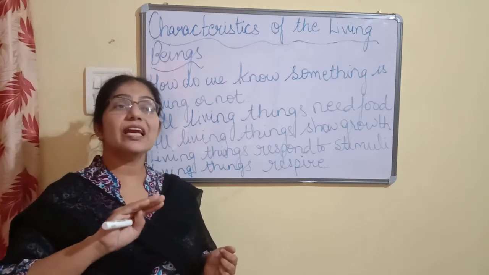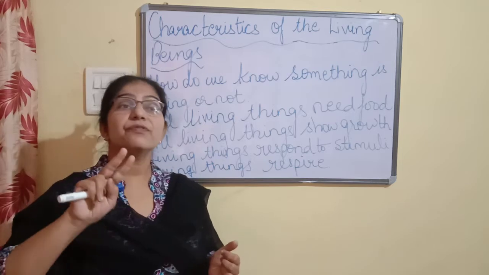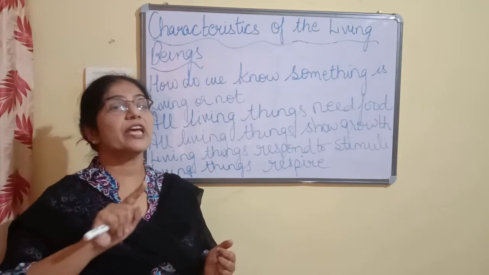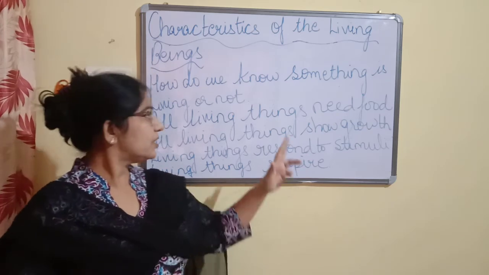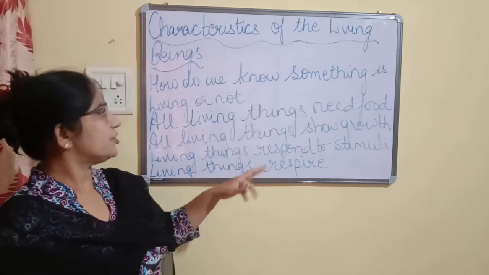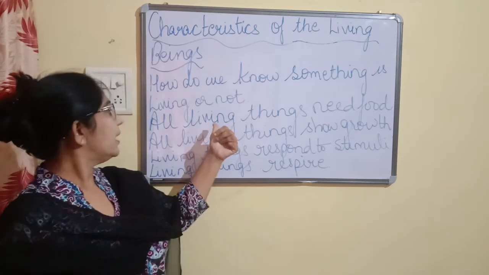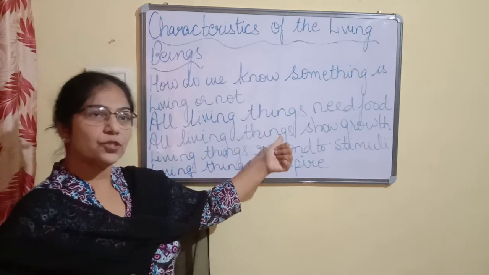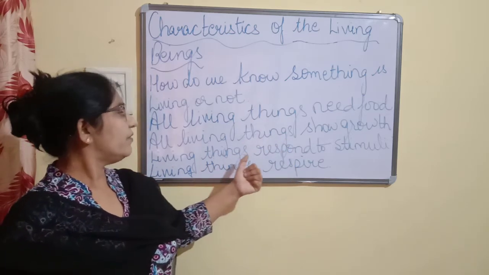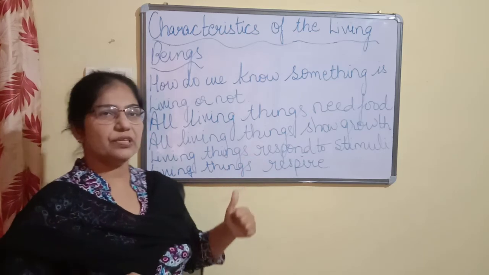Respiration in plants takes place during the day also and during the night also. Whereas photosynthesis is a process which takes place only during the daytime. I hope, children, these four characteristic features of living things are clear to you. Firstly, living things need food. All living things show growth. All living things respond to stimuli and all living things respire.